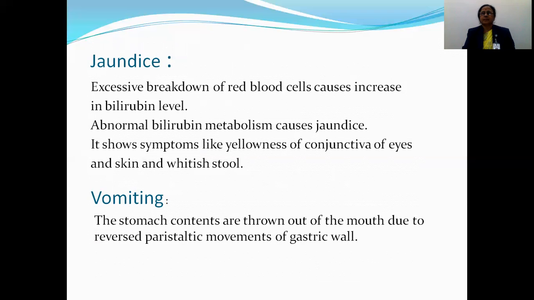In jaundice, what happens? Breakdown of RBCs takes place in the liver, and due to this breakdown, pigments are formed: bilirubin and biliverdin. The function of these pigments is to give color to fecal matter, but their concentration increases in large quantity. When RBCs break down in large quantity, formation of these pigments is also in large quantity. And abnormal bilirubin metabolism causes jaundice.